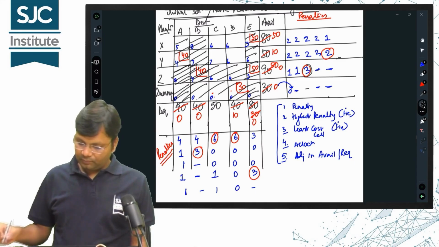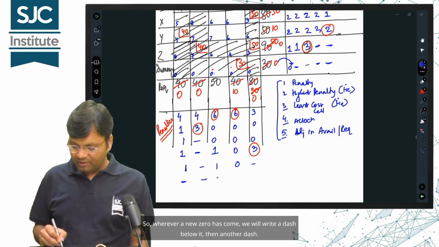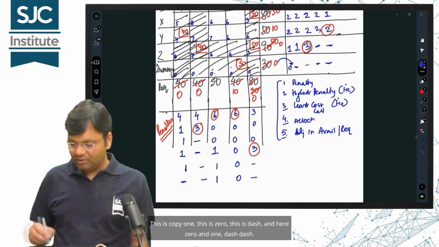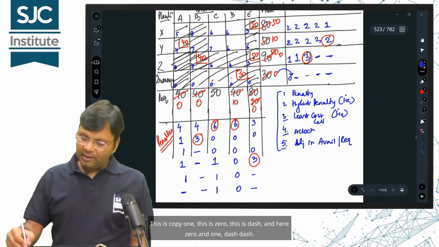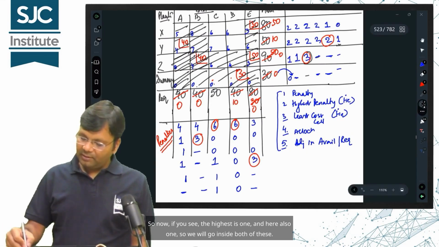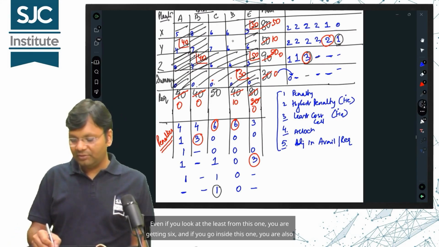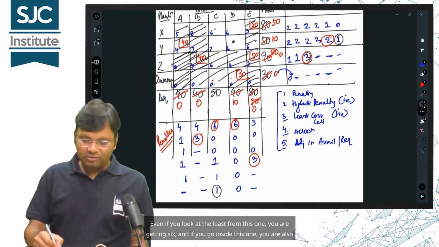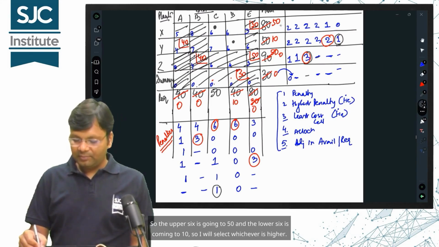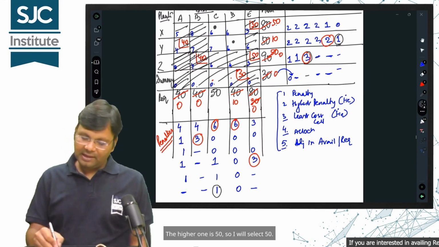So, wherever a new 0 has come, we will write a dash below it, then another dash. This is copy 1, this is 0, this is dash, and here 0 and 1, dash dash. So now, if you see, the highest is 1, and here also 1, so we will go inside both of these. Even if you look at the least from this one, you are getting 6, and if you go inside this one, you are also getting the least 6. So the upper 6 is going to 50 and the lower 6 is coming to 10, so I will select whichever is higher. The higher one is 50, so I will select 50.